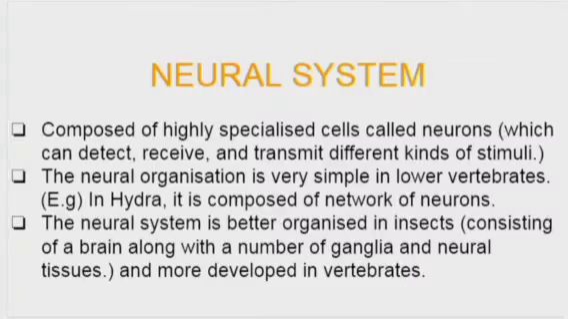Next, to talk about the neural system. Neural system is composed of highly specialized cells called neurons, which can detect, receive, and transmit different kinds of stimuli in our body. The neural organization in the lower vertebrate is quite simple. For example, in Hydra, it is composed of a network of neurons. The neural system is much better organized in insects, where it consists of a brain along with a number of ganglia and neural tissues, and is much more developed in a vertebrate.